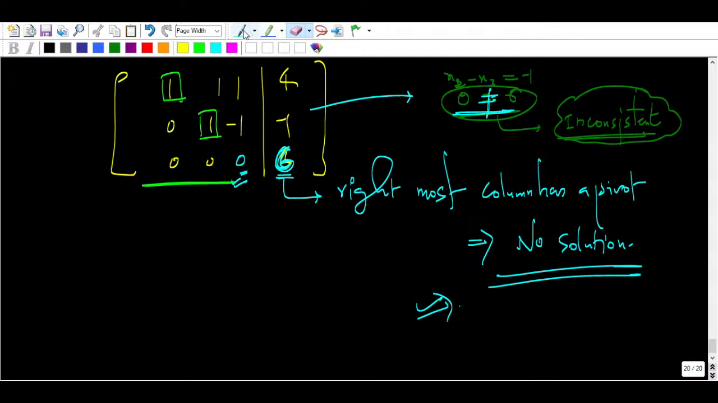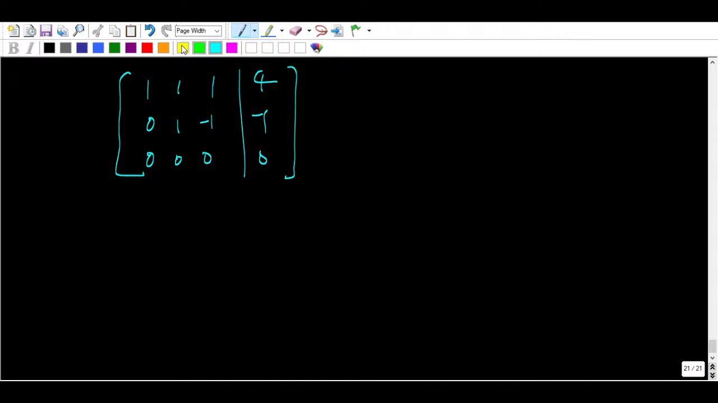What do you have to keep in mind for no solution? If this row is entirely 0 and there is a pivot in the B column, then you can say no solution will exist. Let me talk about the case where all the elements are 0. Say 1 1 1 in B, 0 1 1, and this is 0 0, and suppose this is 4 minus 1 0, like this. This situation you can also get. This is A augmented with B.